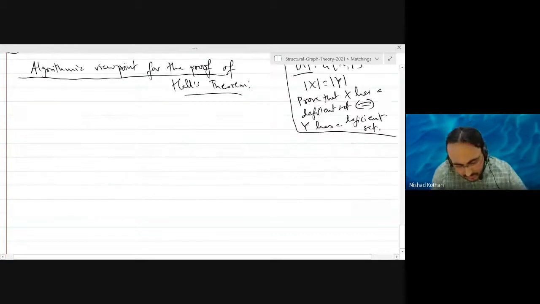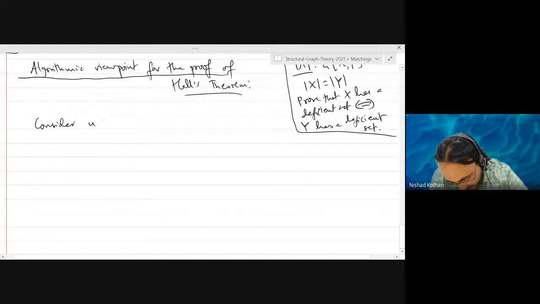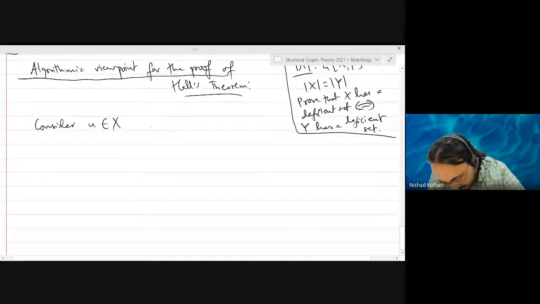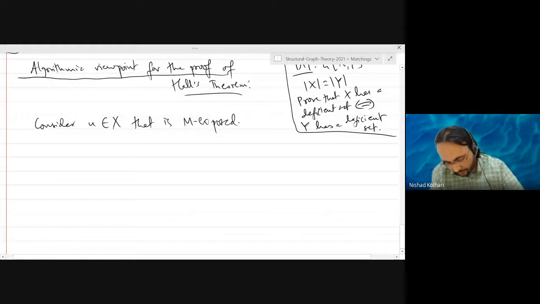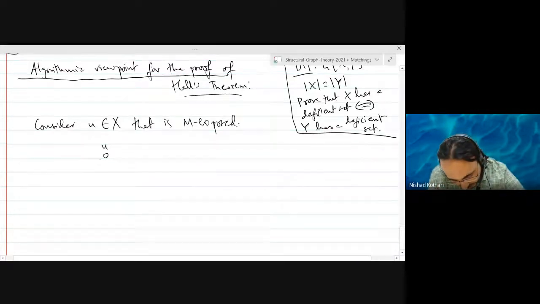Okay. So let's pick a vertex u. So consider u in X that is M exposed, as we did in the proof. So what you do is you construct a tree. Okay. You construct a tree in the following fashion. It's like a breadth first search tree. So you look at all the neighbors of u.